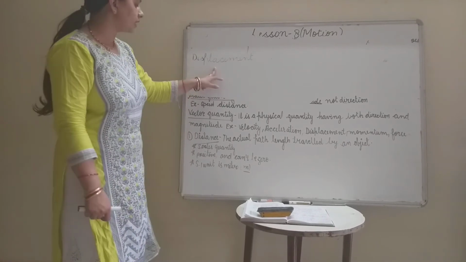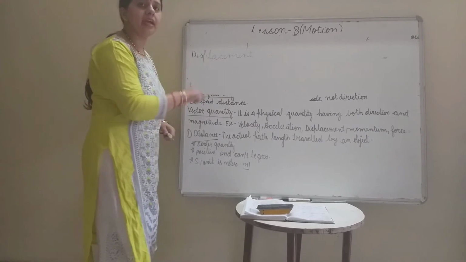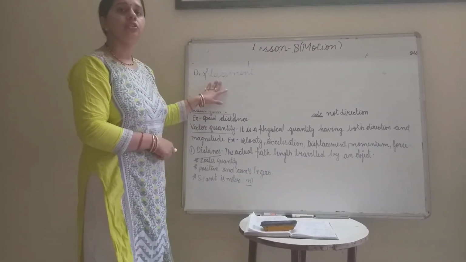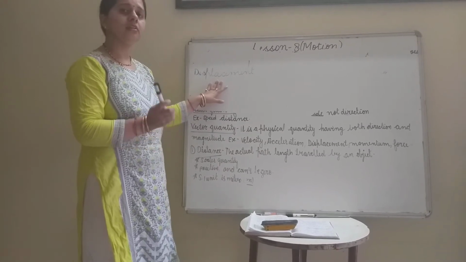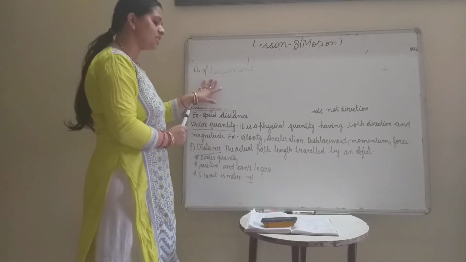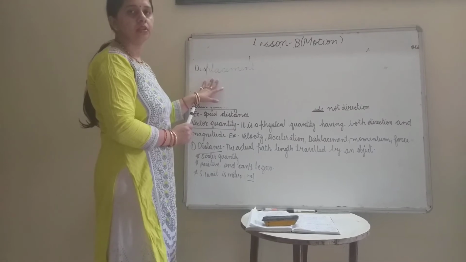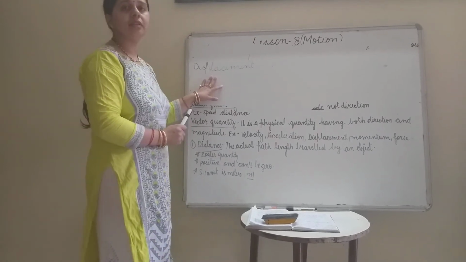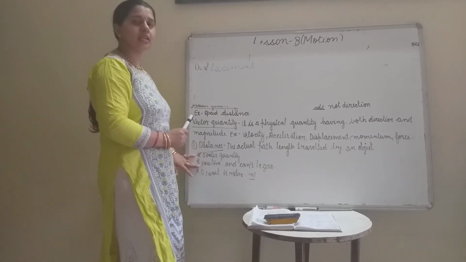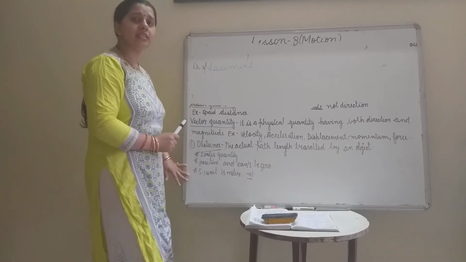Displacement is a vector quantity and it can be positive, negative and zero also. The SI unit of displacement is the same, meter. So what is the SI unit of displacement? Meter. And what is the SI unit of distance? Meter also. So both SI units are meter.